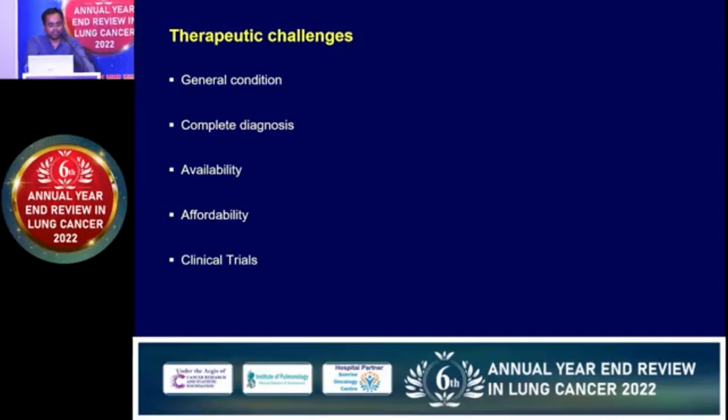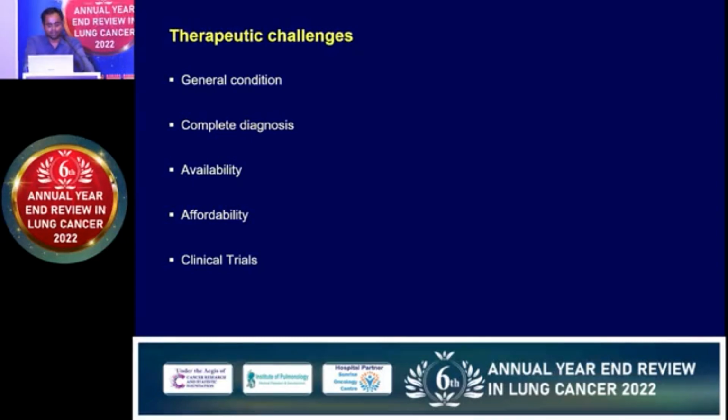The next point is complete diagnosis. Because of the cost and patients' poor education, most of the time they are not able to do NGS testing or other IHC markers. That leads to incomplete diagnosis, and most patients outside of Tata are just getting treated with chemotherapy, and that is giving a poor outcome. So we need to educate the patients, and doctors practicing outside Tata, meaning surgical oncologists or radiation oncologists, to do a complete diagnosis. Complete diagnosis means not only histology; we should do a molecular profile with NGS or individual methods by RT-PCR or FISH.